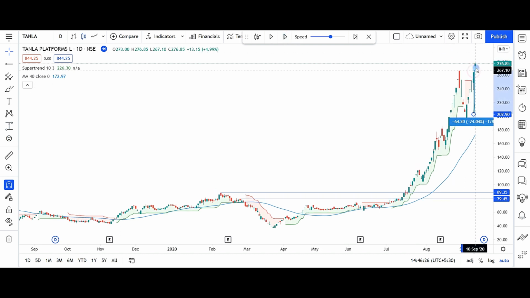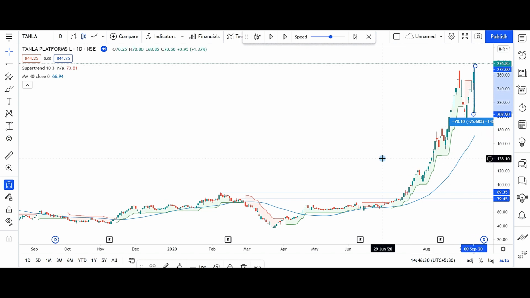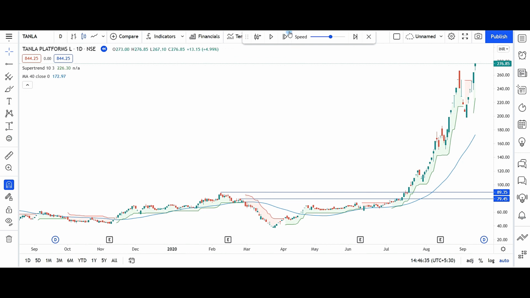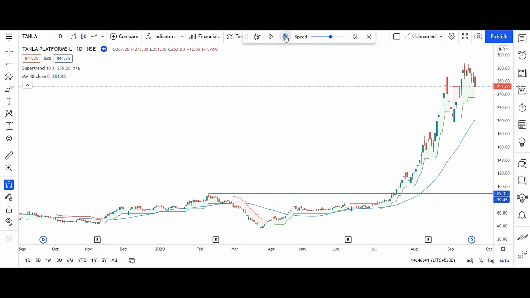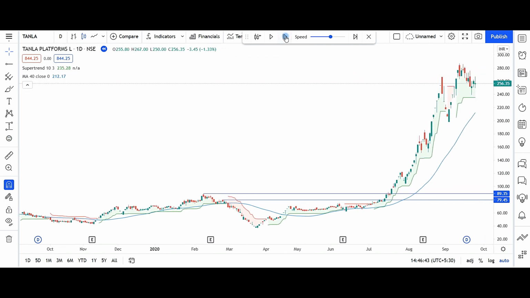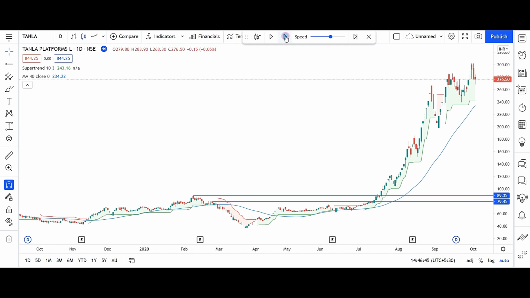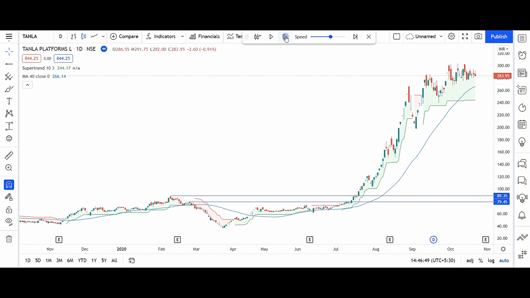So this candle open actually gave a stop loss of 70 points. From here on it came down, did not hit stop loss,